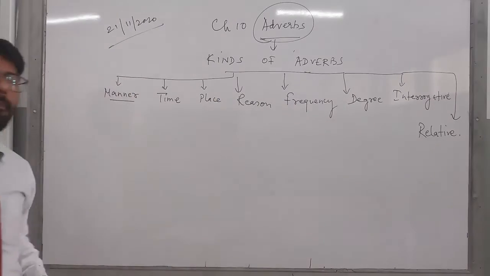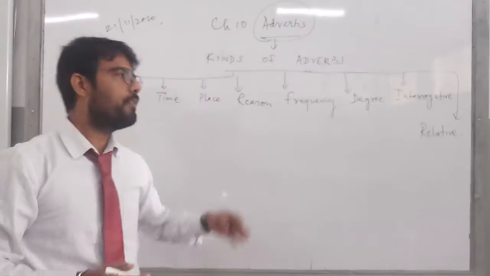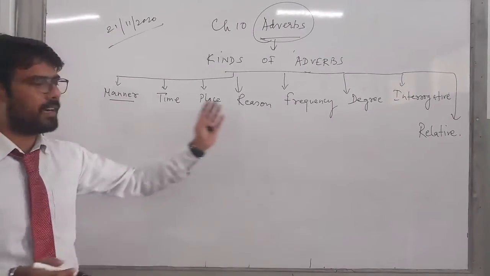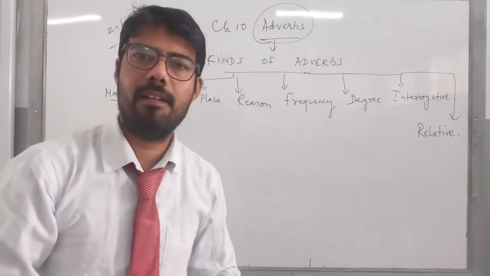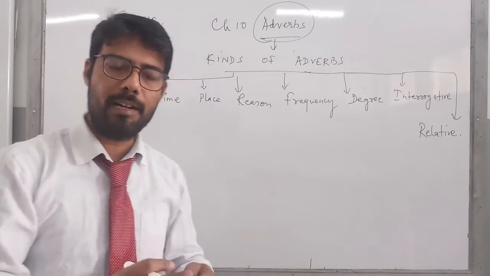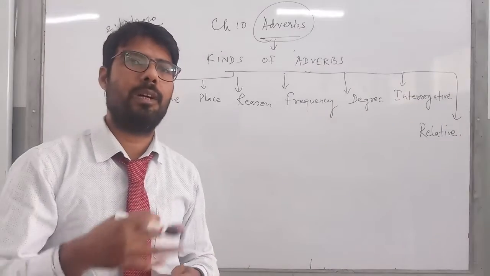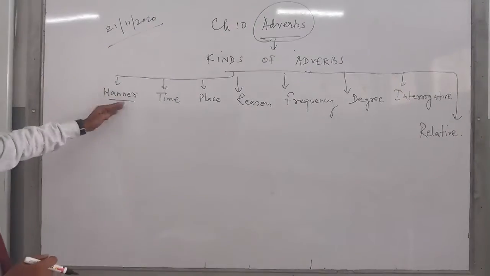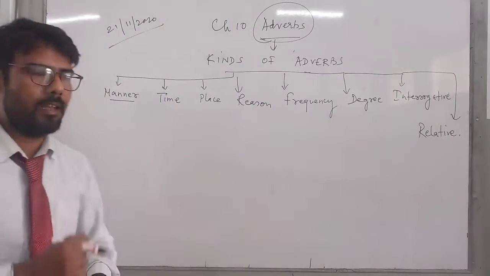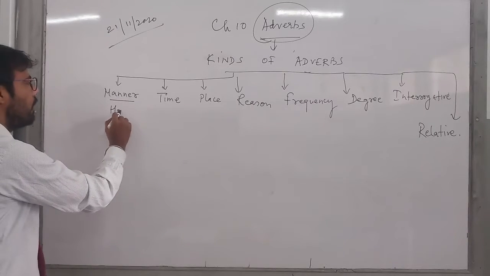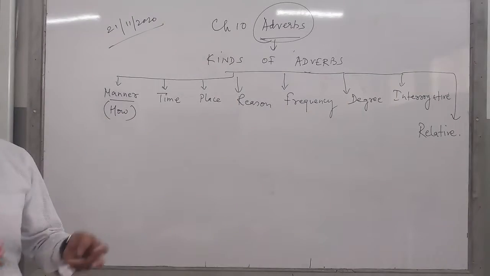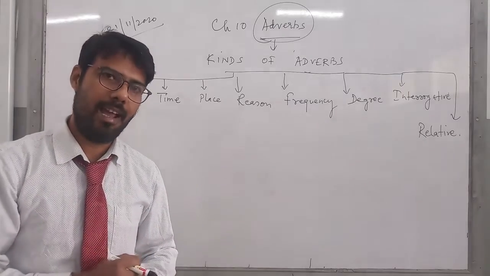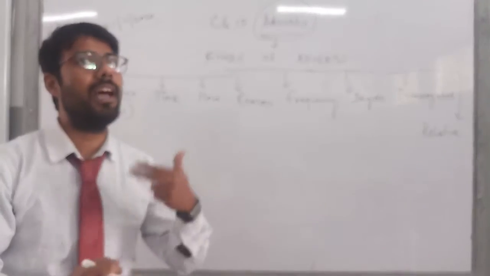So children, like you will find in your textbook, few adverbs have been spoken of. But what we are trying to do is cover all the different types or kinds of adverbs, so that it does not hinder the path to construct better sentences and to understand grammar. Now when I talk about the adverb of manner, children, adverb of manner means how. In simple terms, it tells you in what manner the work or the action has been done.